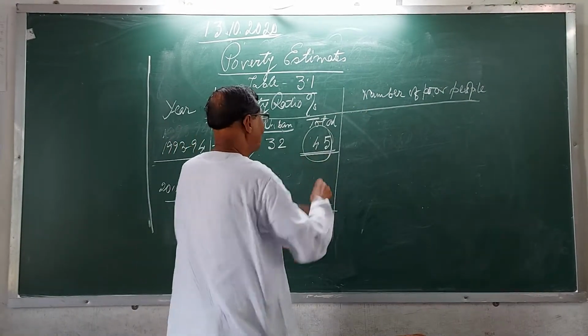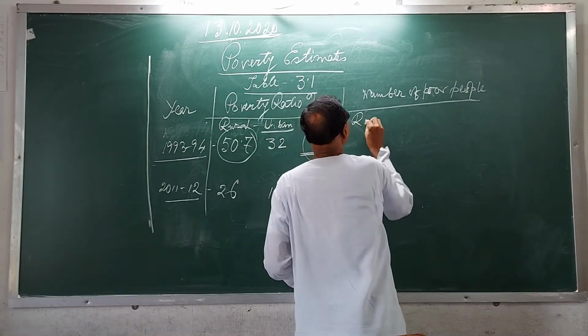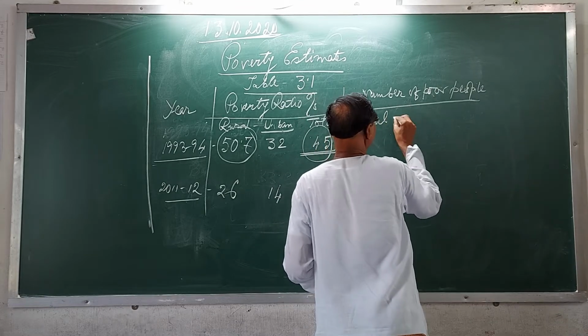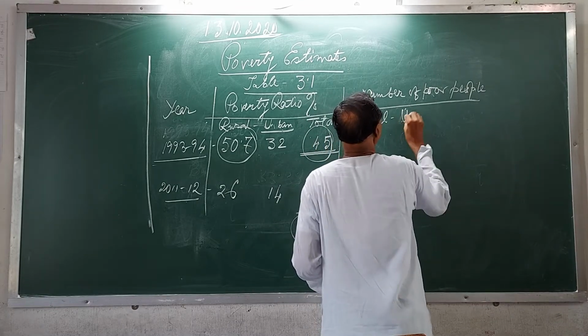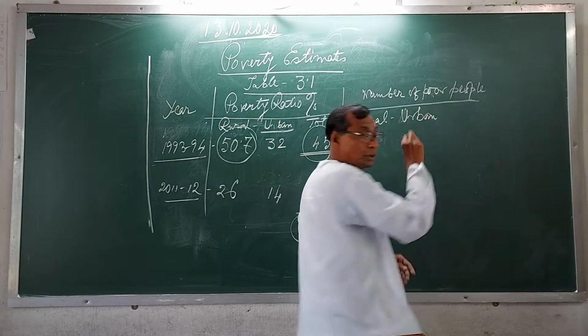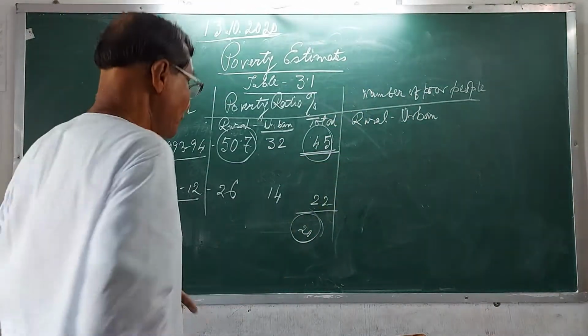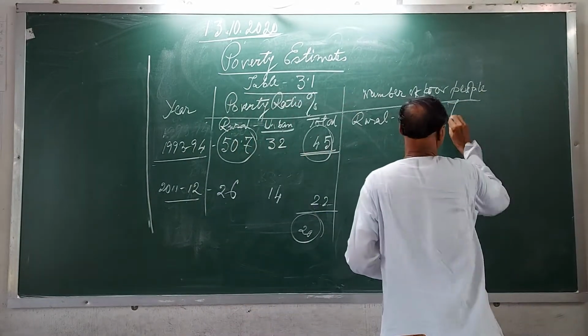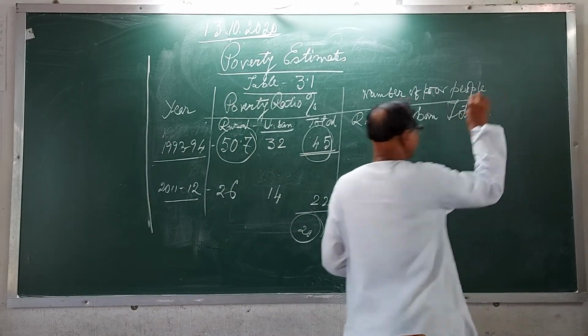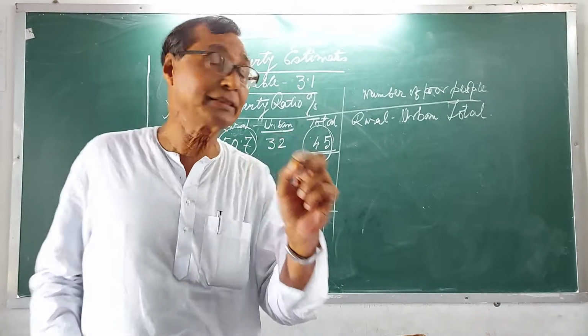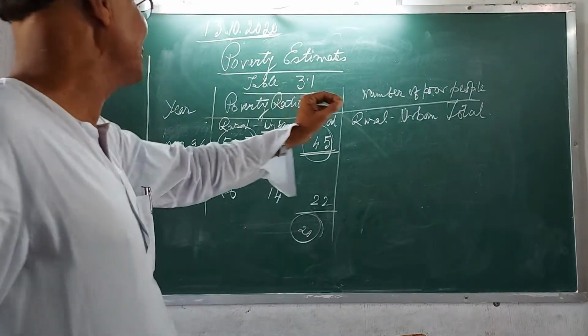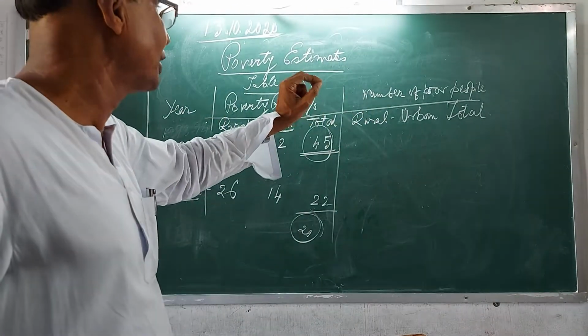What is the number of poor people? You need not learn by heart the rural and urban area. For this case, you will learn only the total.